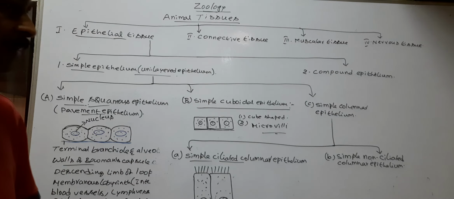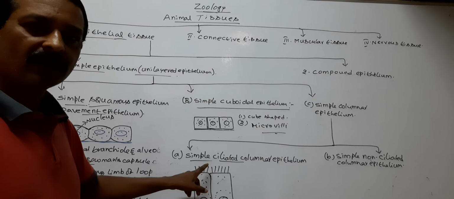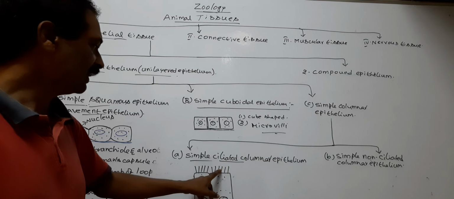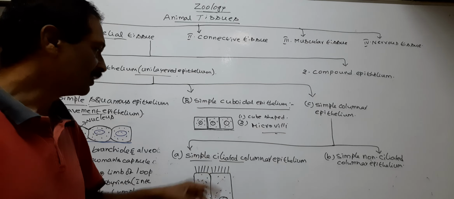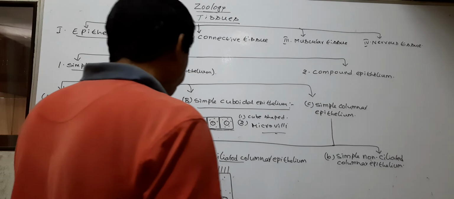Such type of columnar epithelium is called simple ciliated columnar epithelium.